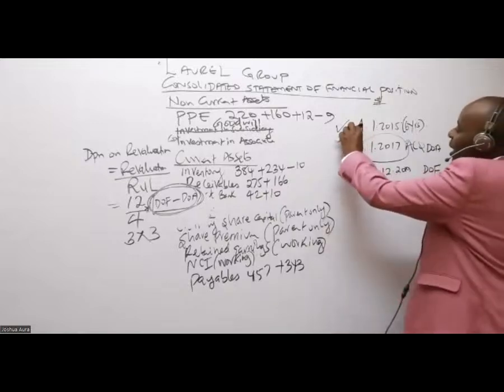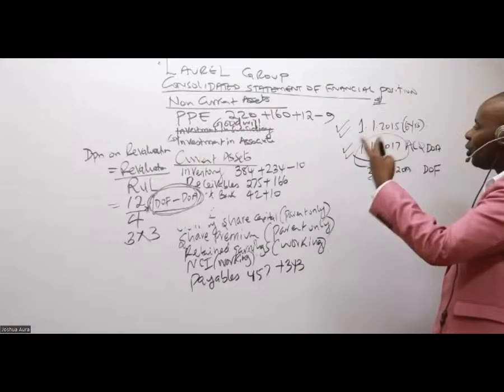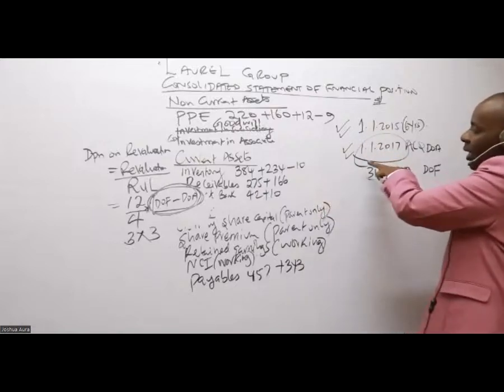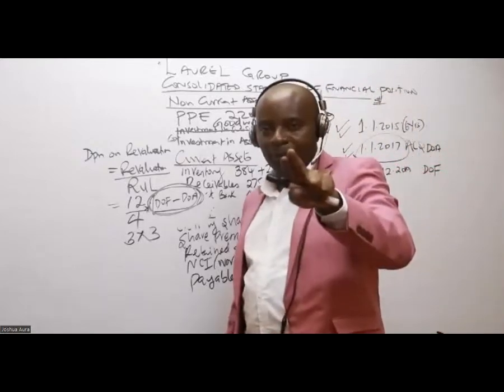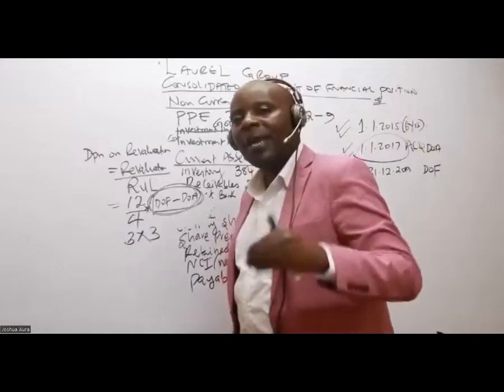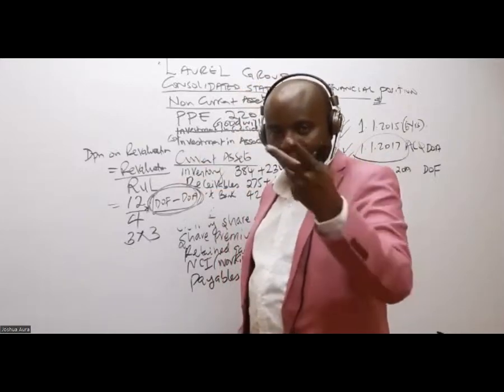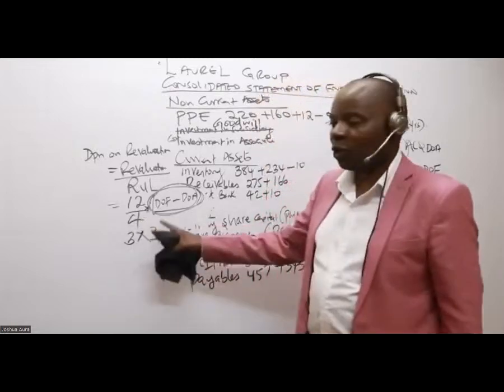So between here and here, how many years do we have? We have the whole of 2015 and the whole of 2016. Don't count 2017 because it's the beginning. So by the time we are doing revaluation, already 2 years have lapsed. So the remaining useful life will be 4 years, because it is 2 gone out of the 6. That's how I got 12 over 4.